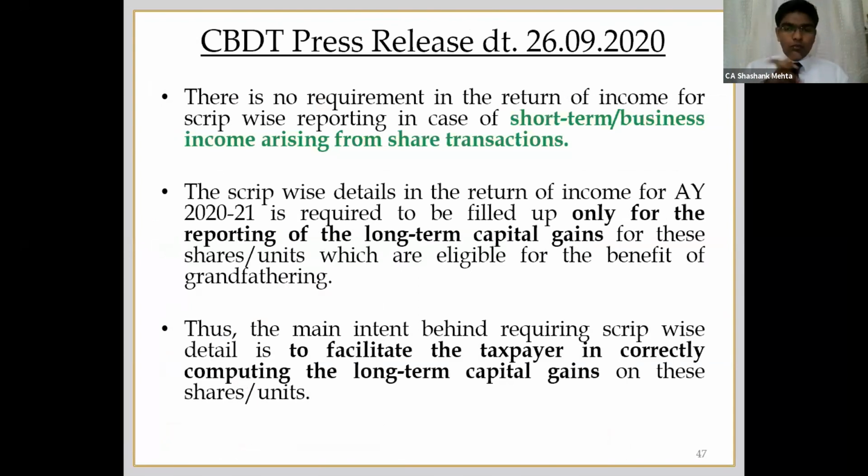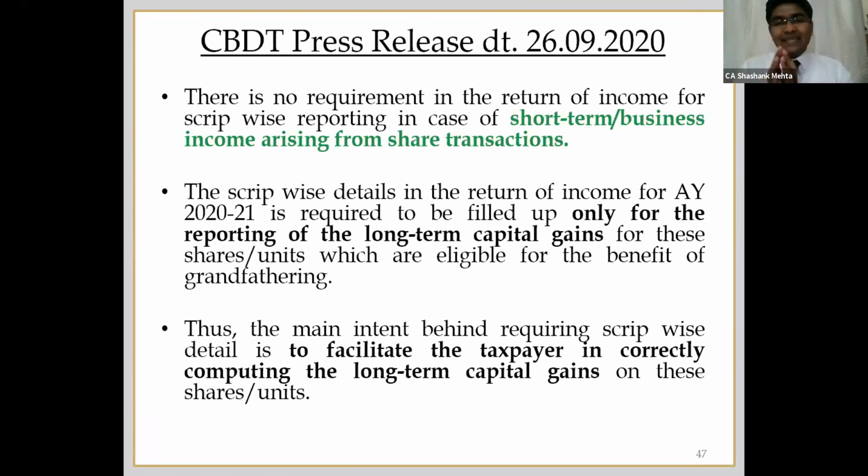Now we come to the CBDT press release, which came out recently in the month of September. So what are the points given in that press release? The first is there is no requirement in the return of income for script wise reporting in case of short term or business income. So if the shares are held as short term capital asset, then in that case no need to report in this.